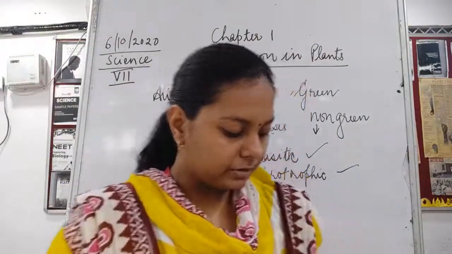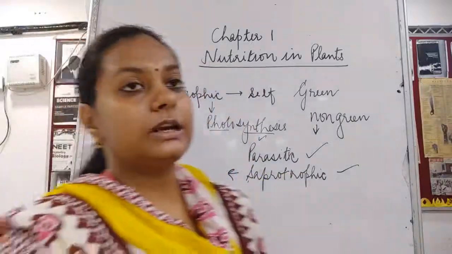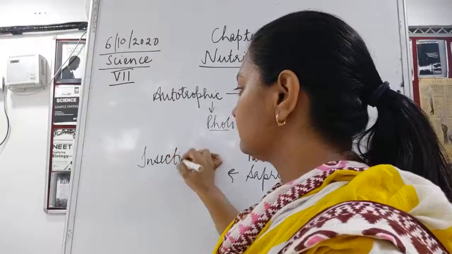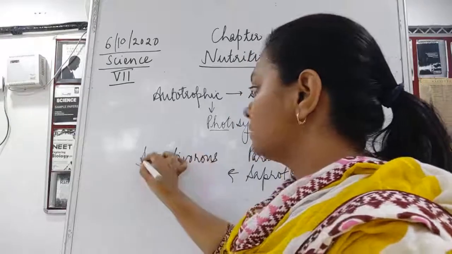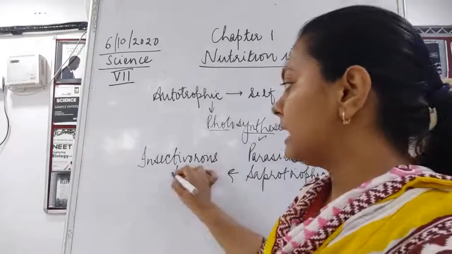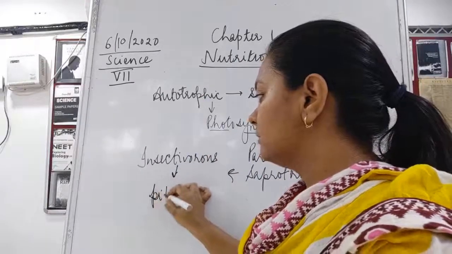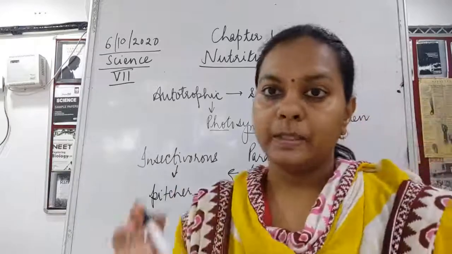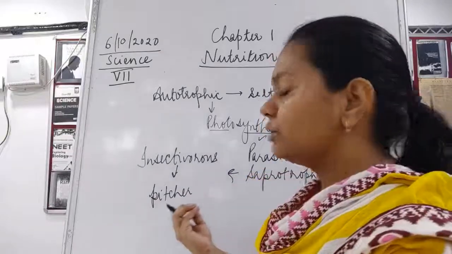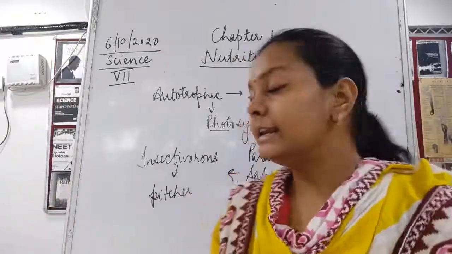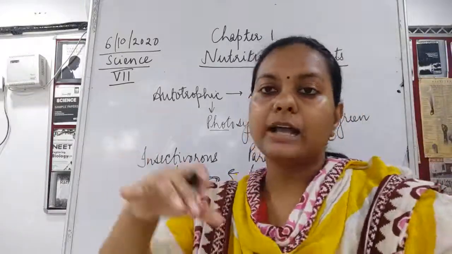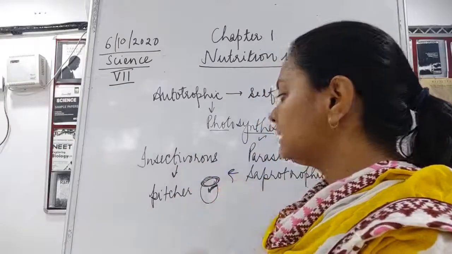Now we studied the heterotrophic mode of nutrition, in which we also studied one more mode, that is insectivorous plants. We talked in detail about insectivorous plants in the last class, where we saw that these plants have a pitcher-like structure. It is a structure like a pot, where as soon as an insect sits, the lid closes. It has a cap. As soon as the insect sits over here, this lid closes.